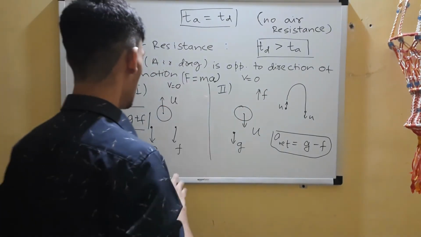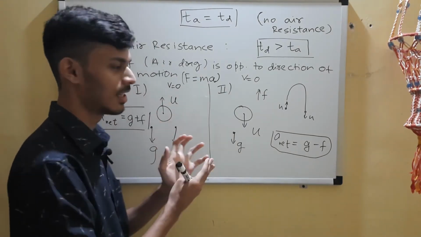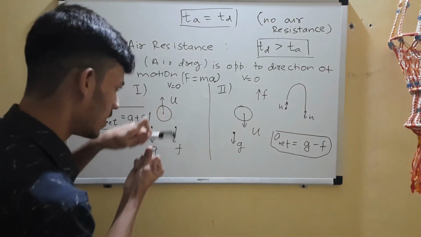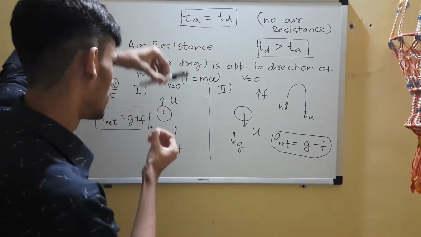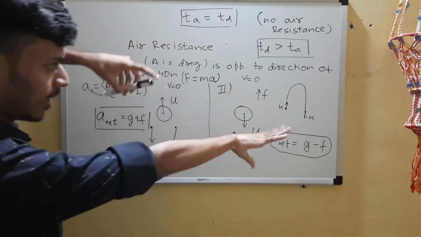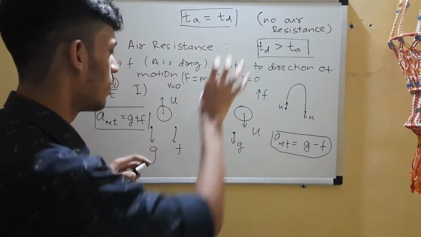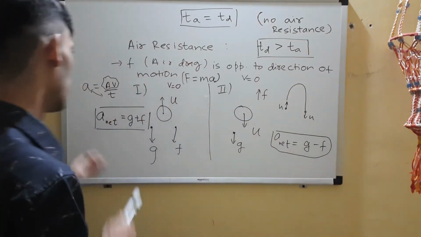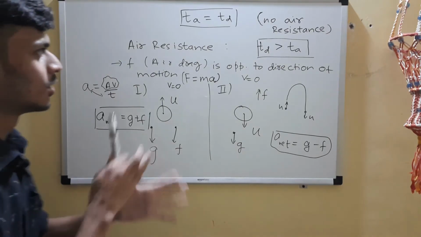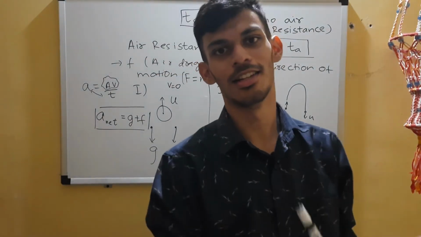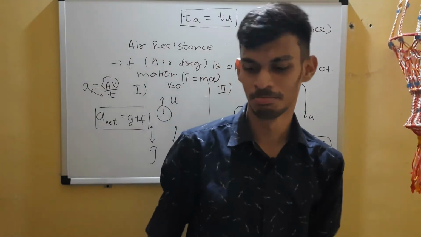If you see it this way, force equals mass into acceleration. Here, in case 1, the acceleration is more. So the force is like pulling it down, slow down, slow down. So it's stopping it way earlier than that one. So time of ascent becomes less. You can also watch it this way. So this was the reason why time of descent is greater than time of ascent, right?